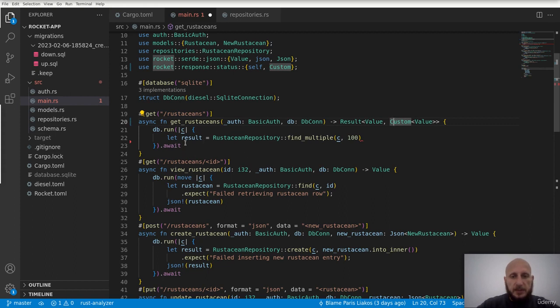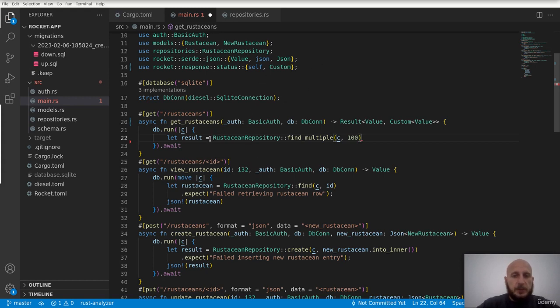For this case here, we want to return 500 probably, because if a query failed, it means that we have some kind of internal server error, some kind of system level error that usually means 500.